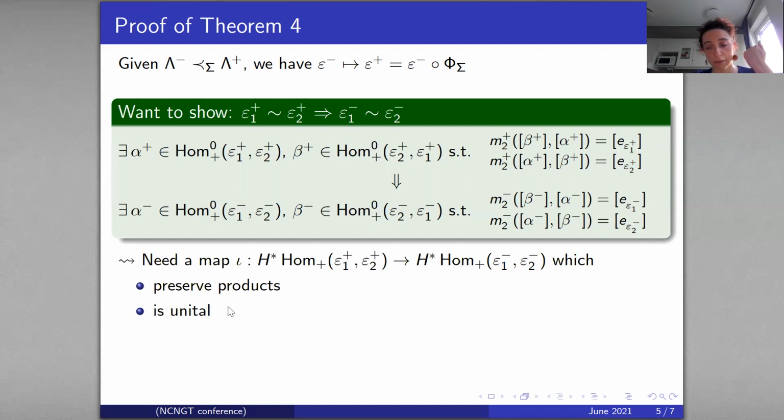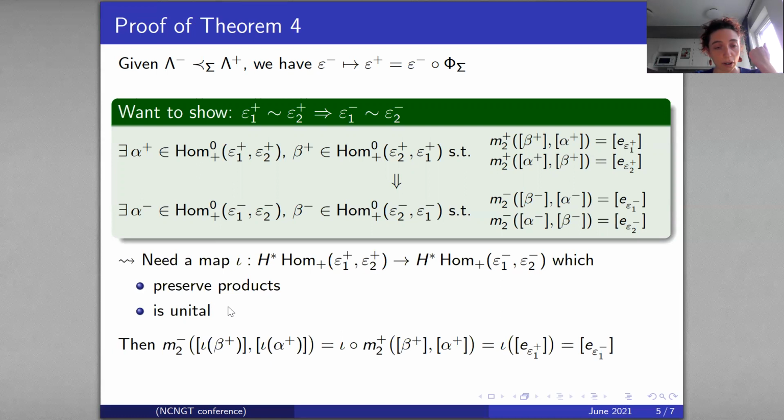Then we are done, because we can use it to push down the cocycles alpha plus and beta plus to get alpha minus and beta minus.